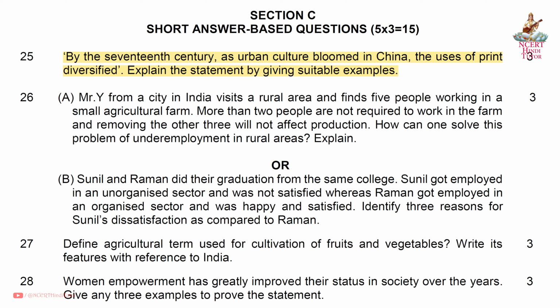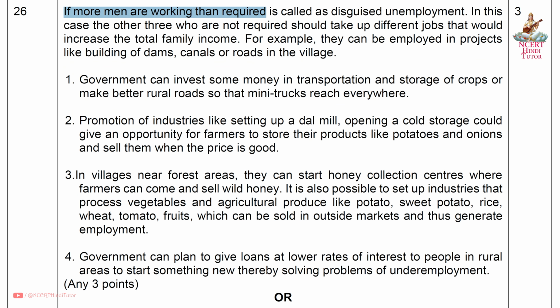Question 26a. Mr. Y from a city in India visits a rural area and finds 5 people working in a small agricultural farm. More than 2 people are not required to work in the farm, and removing the other 3 will not affect production. How can one solve this problem of underemployment in rural areas? Explain. Answer. If more men are working than required, it is called disguised unemployment. In this case, the other 3 who are not required should take up different jobs that would increase the total family income. For example, they can be employed in projects like building of dams, canals or roads in the village.